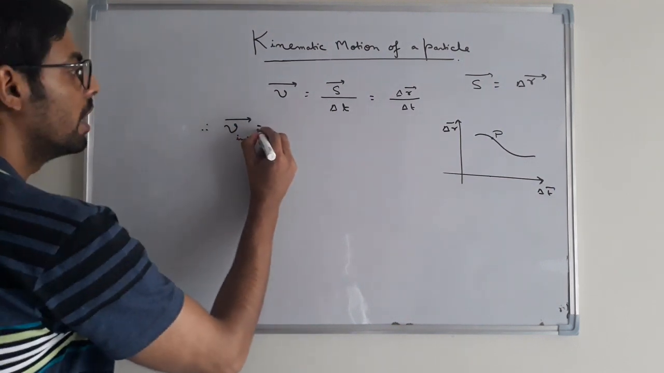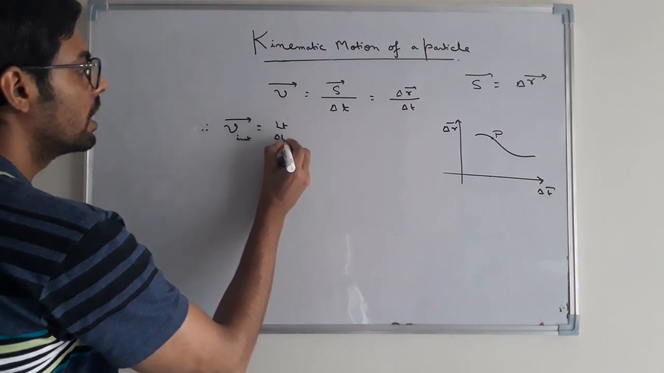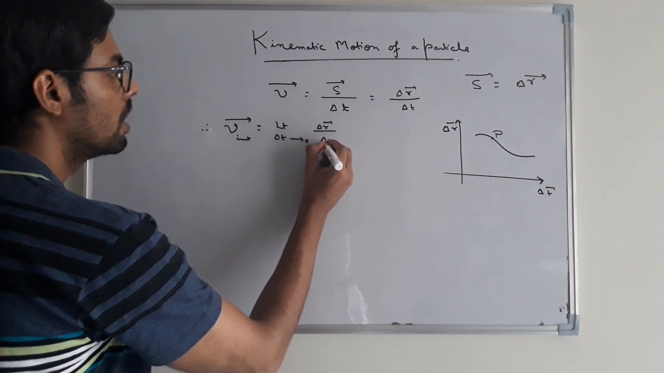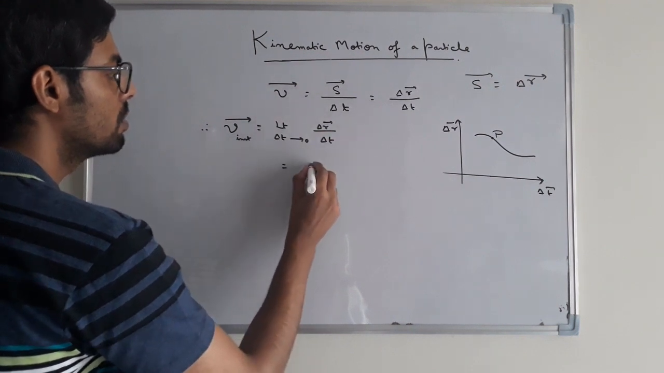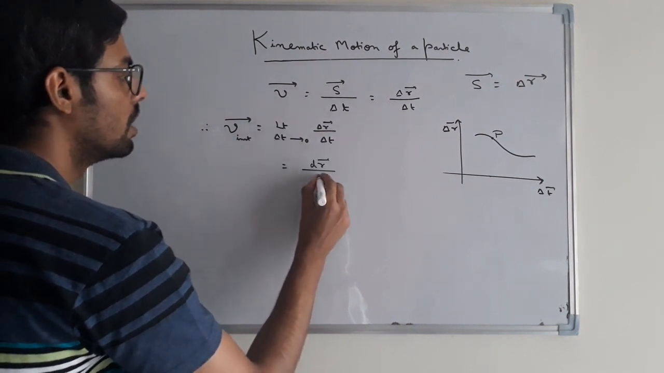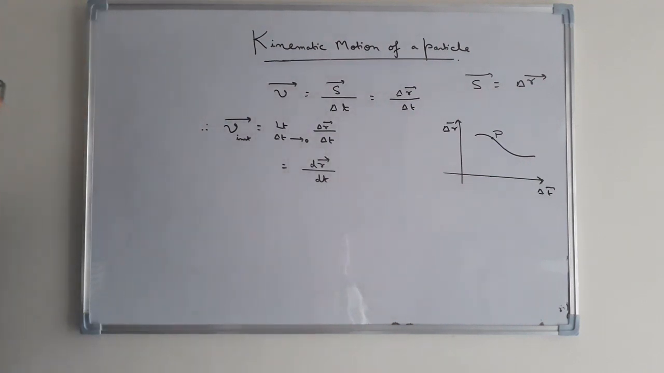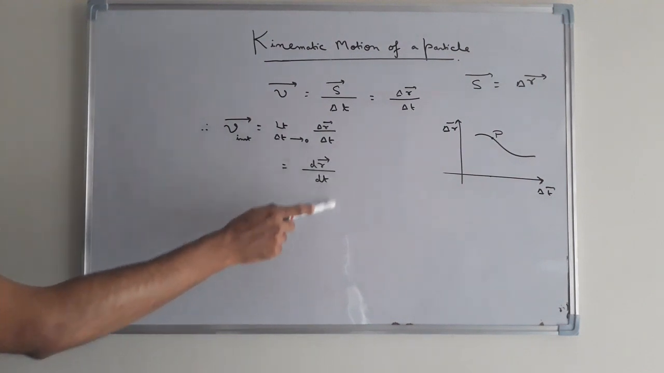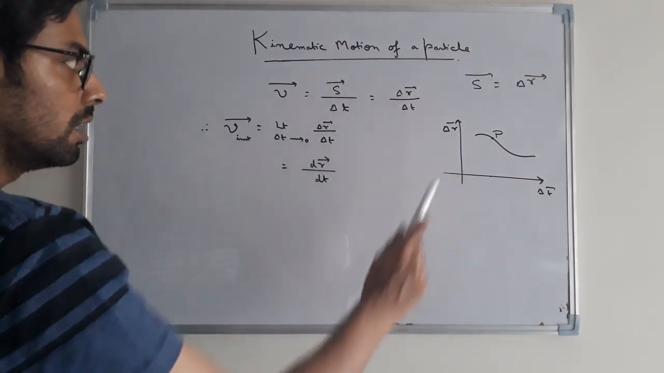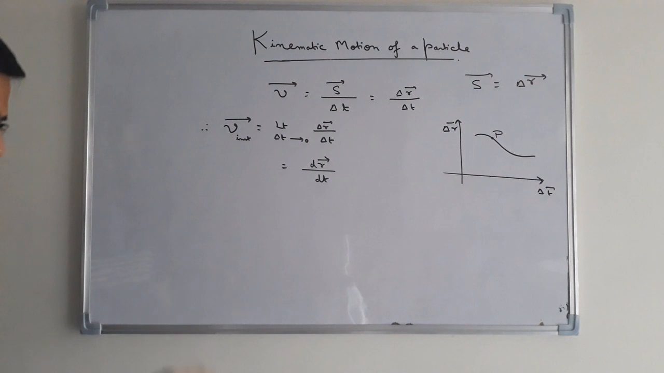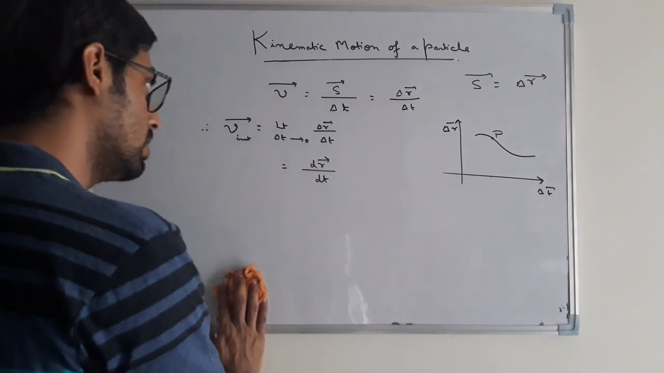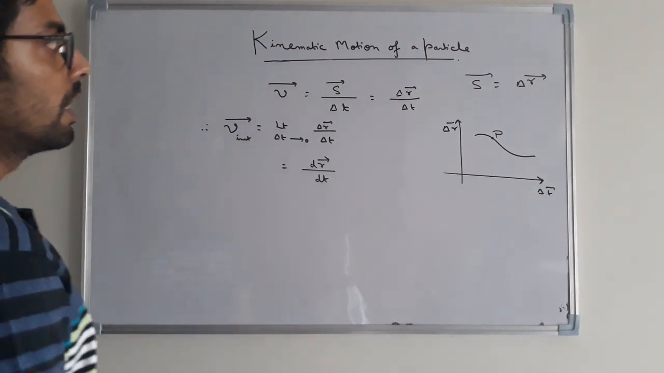Therefore, instantaneous velocity, it is a very important definition, is given by limit delta t tends to 0 of delta r by delta t, and it eventually becomes dr by dt. So the instantaneous velocity of a moving particle is equal to dr by dt, where r is the position of the particle at a certain instant. So it is the definition of the instantaneous velocity of a moving particle.